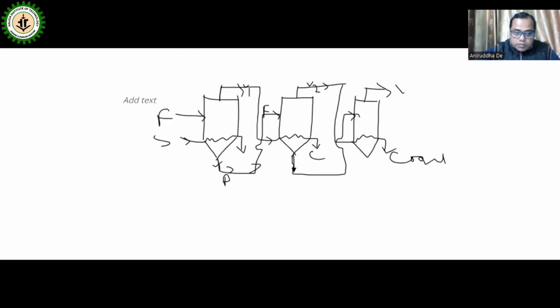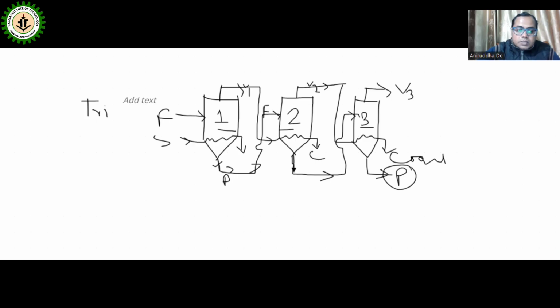This is the first effect, this is the second effect, this is the third effect, and from here we get the final concentrated product. This is known as the multiple effect, or here actually 3 calandrias are used, so it is known as the triple effect evaporator.